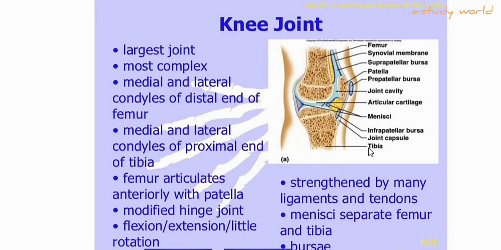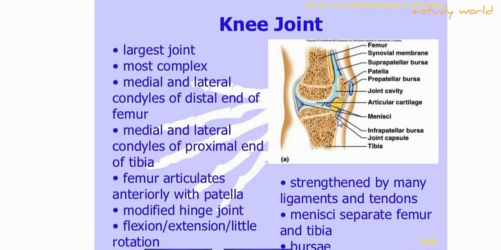This is very interesting. This is the joint cavity, meaning the synovial cavity, filled with synovial fluid. This is the synovial membrane, dark in color. This is the meniscus. This is the infrapatellar bursa.